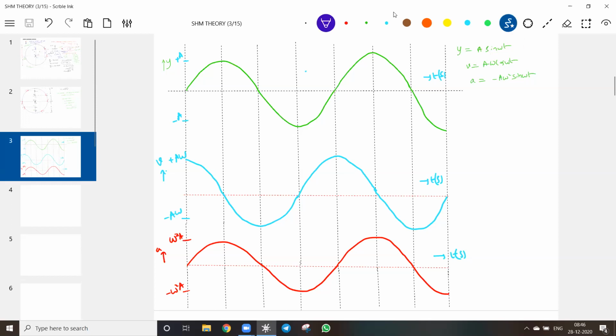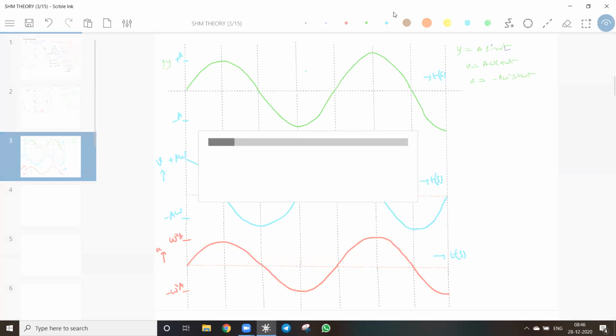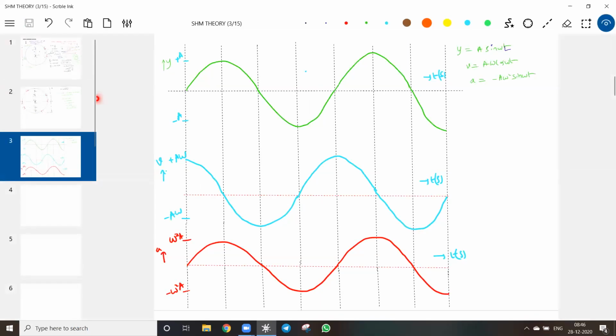This is one basic equation I started, and for this equation I'm plotting. Don't think that only this is possible. It can be any other possibility. Okay, I think you have very good information. What all you study now, in the next chapter, waves and so on, the same thing we are going to apply. Okay, look at this one.